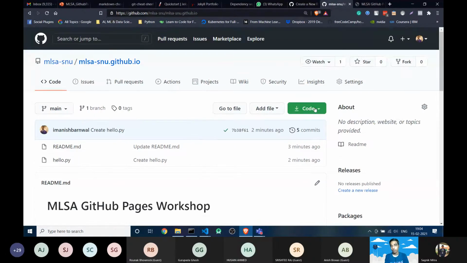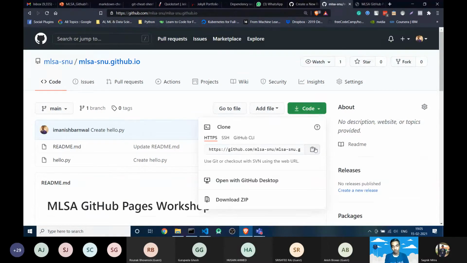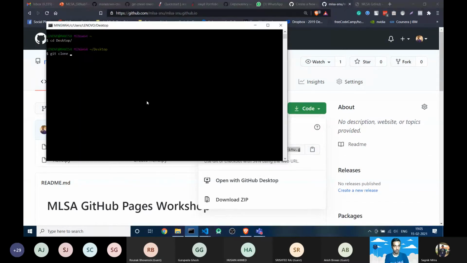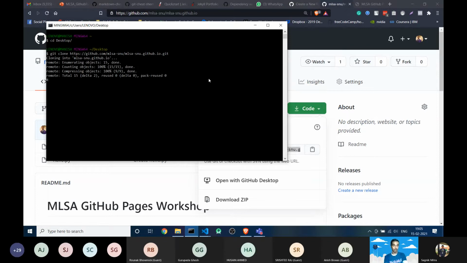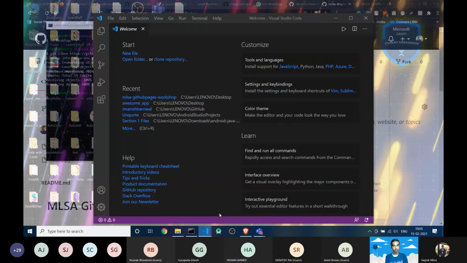Yeah, so from here you need to copy your GitHub URL, and once you copy, you just need to go to your Git Bash and paste it. Okay, yeah, you can see it's working. It's just copied my whole repository on my local system.